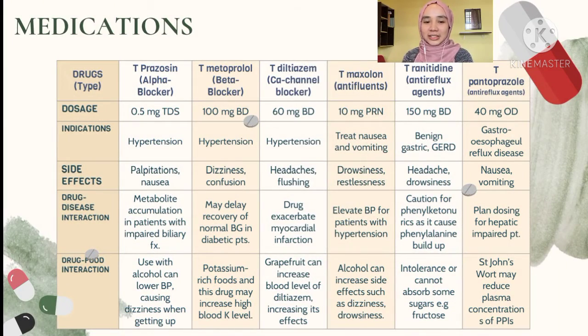Hi, my name is Fatihah. Alright, so these are the medications taken by Puan AL. The drugs used to treat hypertension are T-prazosin, which is an alpha blocker, T-metoprolol, a beta blocker, and T-diltiazem, which is a calcium channel blocker. The side effects include palpitations, nausea, dizziness, and headache. Next is T-metoclopramide, which is used to treat nausea and vomiting. The side effects of this drug are drowsiness and restlessness. T-ranitidine and T-pantoprazole are two anti-reflux agents used to treat gastroesophageal reflux disease, known as GERD. Consumption of these drugs usually causes headache, drowsiness, nausea, and vomiting. The drug-disease and food-drug interactions are as stated below.